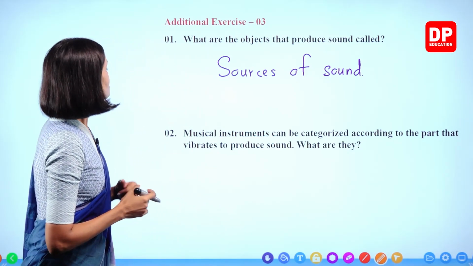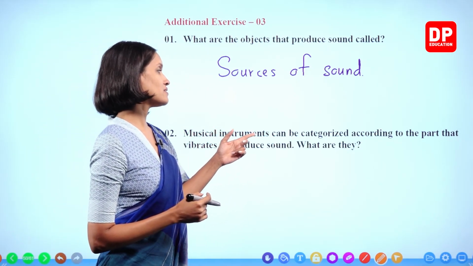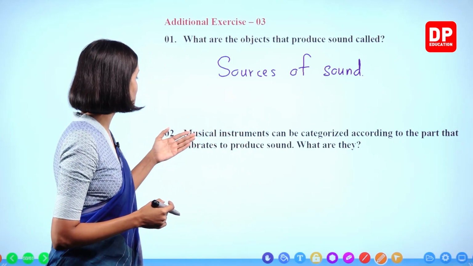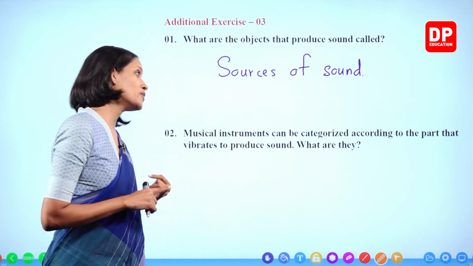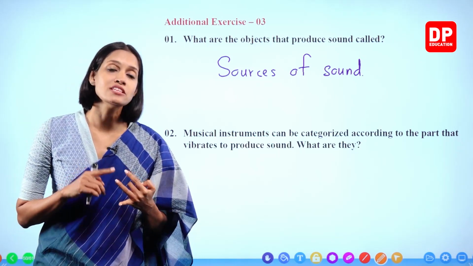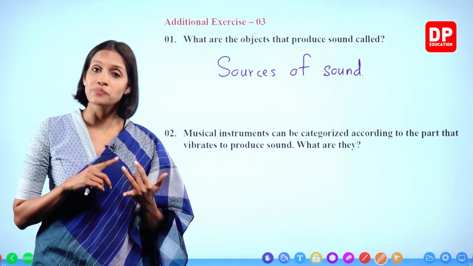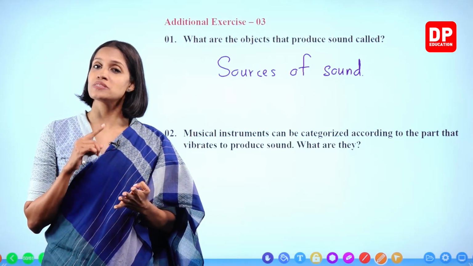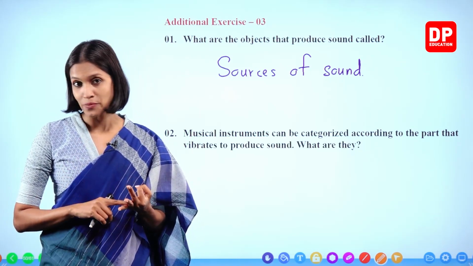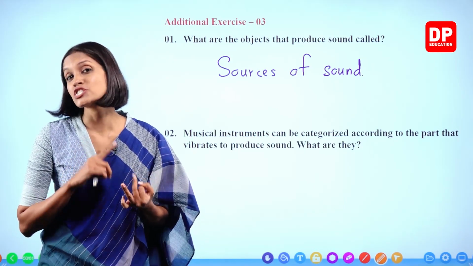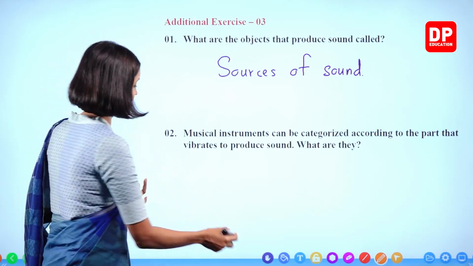Number 2. Musical instruments can be categorized according to the part that vibrates to produce sound. What are they? There are 3 main categories we learn. The instruments that produce sound by vibrating membranes, the instruments that produce sound by vibrating air columns, and the instruments that produce sound by vibrating strings and bars. Okay, let's write that.